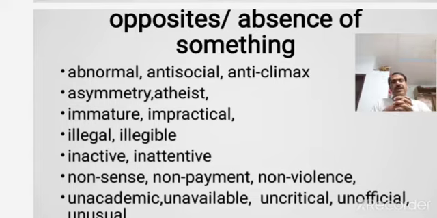So just look at the first one, abnormal. Normal is an existing word. To that word, the prefix ab is added to form abnormal, which is the opposite of normal. So normal and abnormal are opposite to each other.